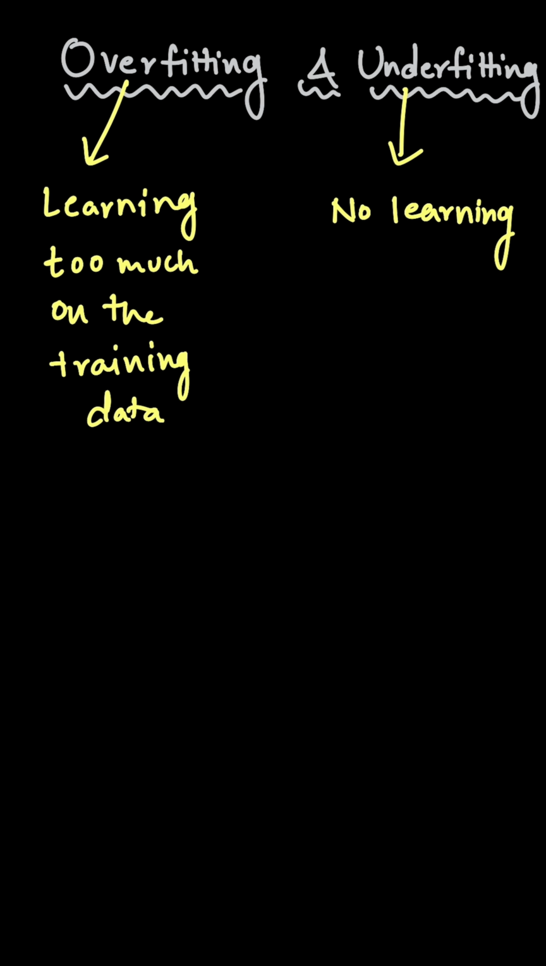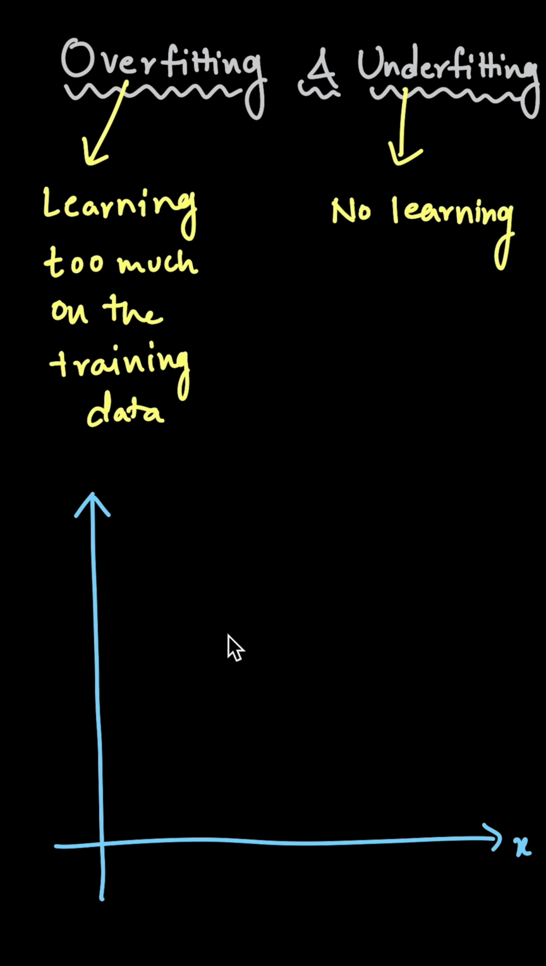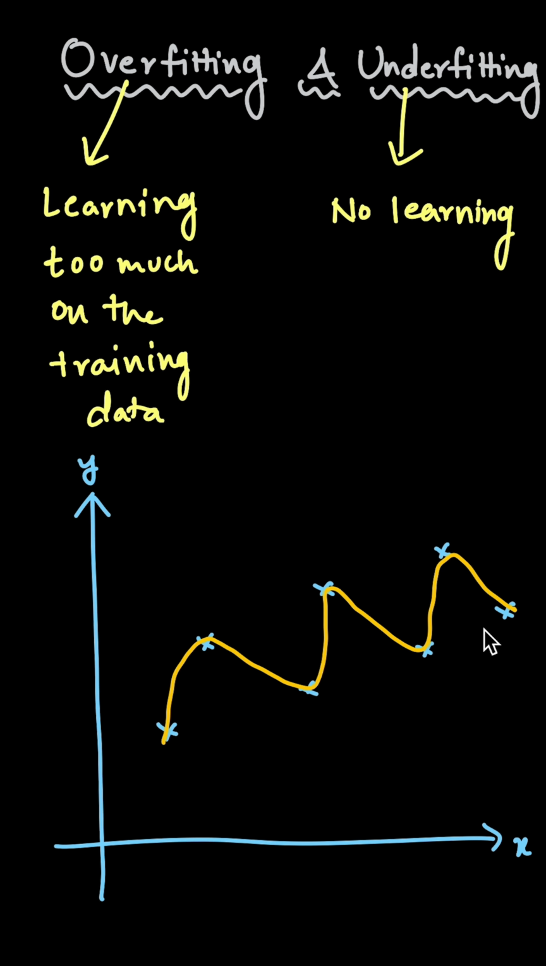Let's take a graph and see the case of overfitting and underfitting. Let's say this is our X, that is our input, and the corresponding Y, that is output, and the data points are somewhat like this. For such data points, if our hypothesis is changing for each and every point like this, then it is trying to fit the training data exactly, right? In such a case, we say that our model is overfitting.